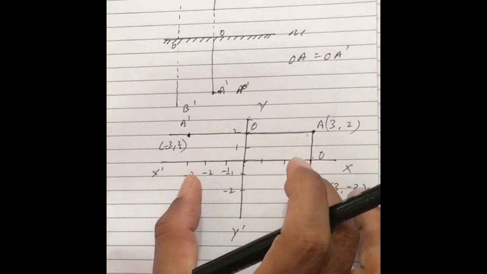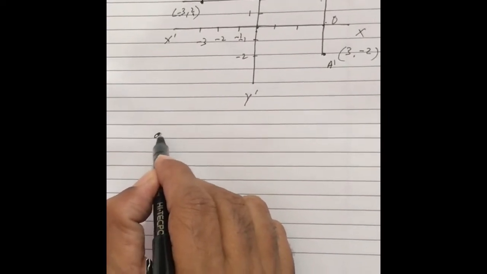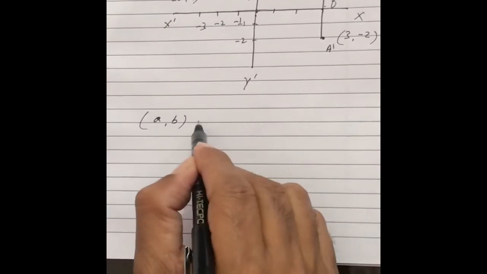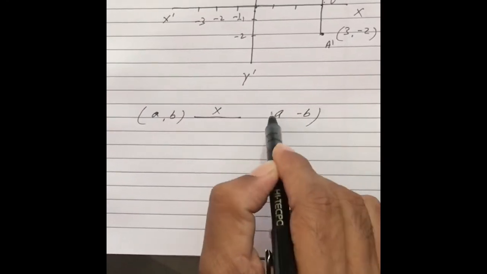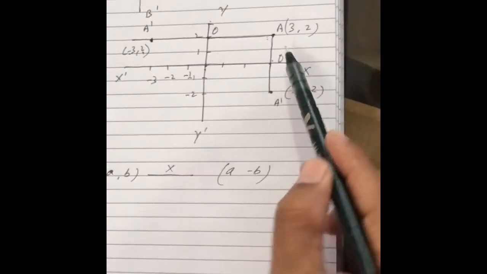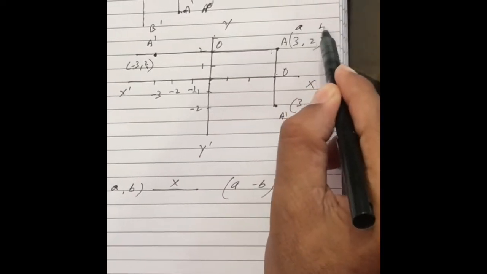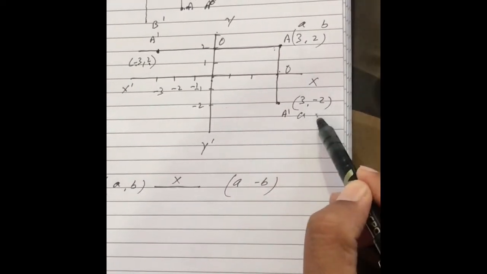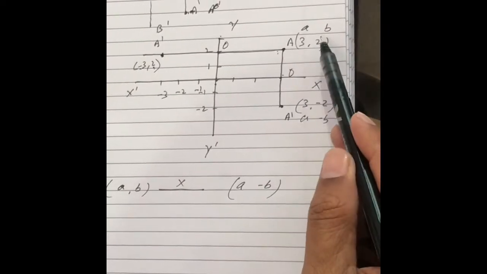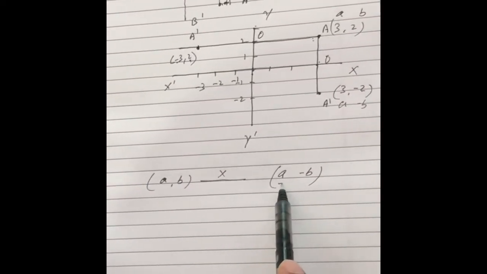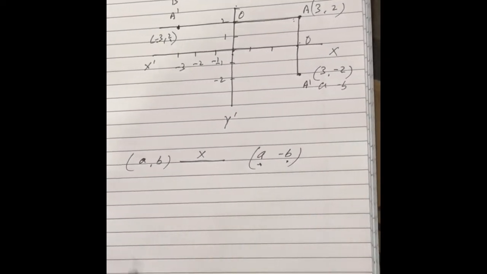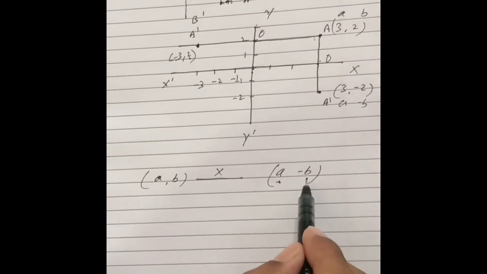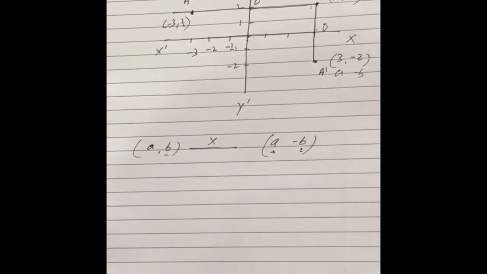So from this I conclude that if I take the image of (a, b) in the x-axis, then it will become (a, -b). See here, I am taking the image of (a, b), it is a, it is b. Now it becomes (a, -b). 3 is as it is, 2 has become negative. The first point is as it is, the second has become negative. The x-coordinate is as it is, y has become negative. So if I take the image in the x-axis, the sign of y will change.